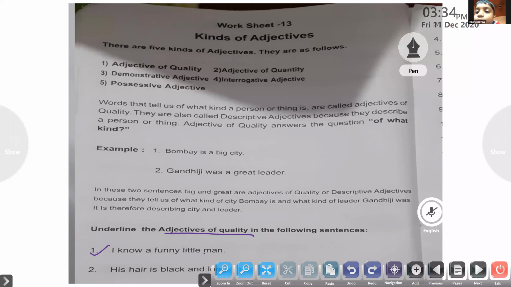Funny. Man is a noun here. Only funny is there. It also says that the man is not only funny, but also he's what? Little. Yes, both the words are adjectives of quality. It describes the man, saying that the man is not only funny, he's little too. Is that clear? So funny and little are the two words that tell about the adjectives of quality. Okay, now we'll move on to the next one.